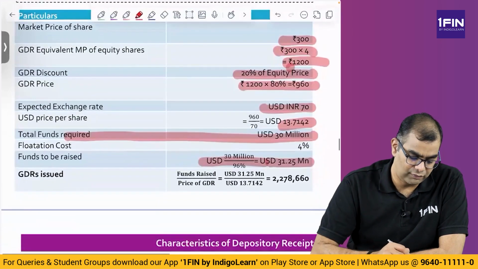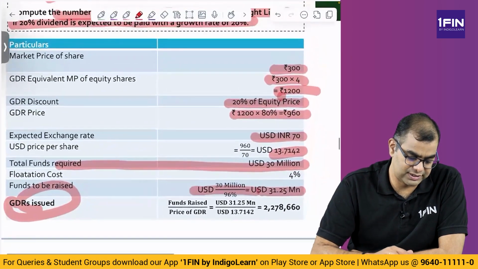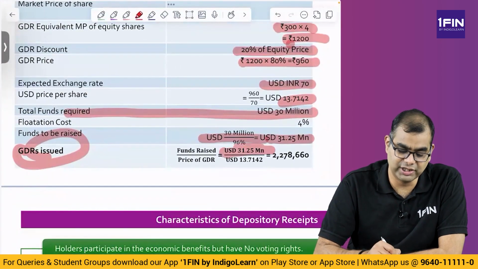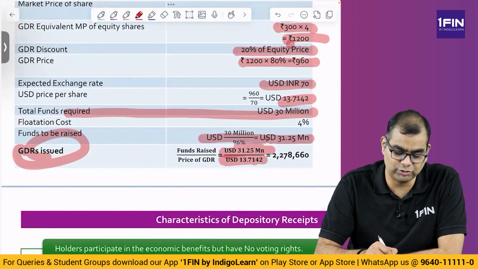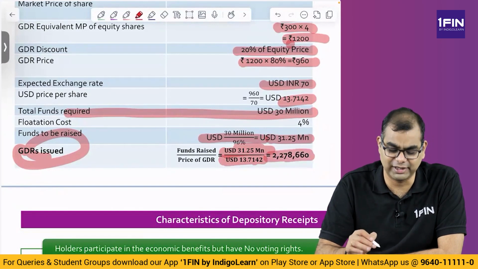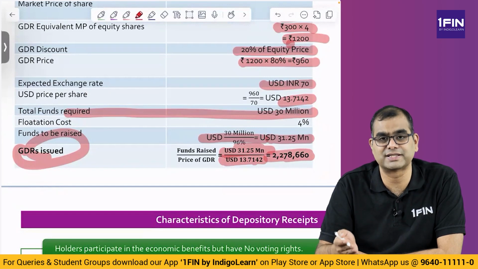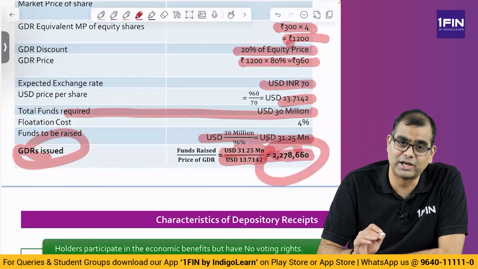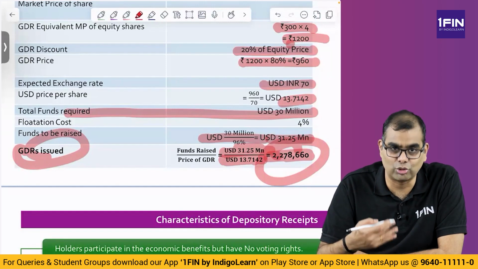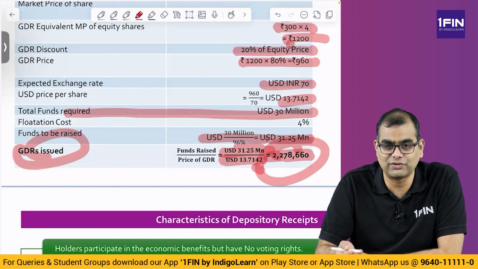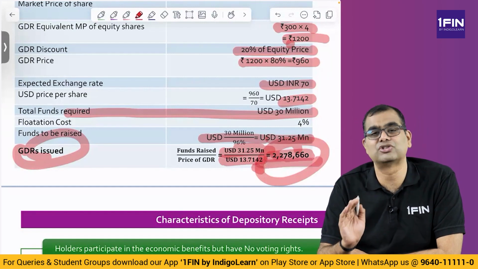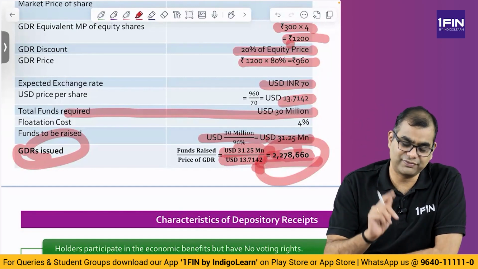Then, how many GDRs are issued? That is the first question. That is what they said, right? Compute the number of GDRs. You have to raise 31.25 and each GDR is $13.71. So you divide 31.25 million by $13.71, you get 2.278660 million, or 22,78,660 GDRs. You have to give the answer in absolute numbers. Do not make the mistake of saying 2.28 million GDRs. I said that just for ease of explaining, but 22,78,660 is what you have to actually write in the exam hall. Now this is the first part of the question.